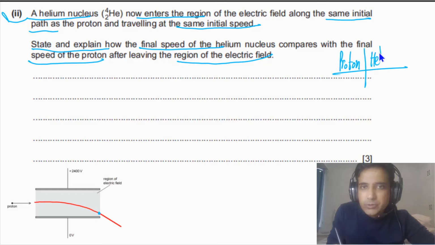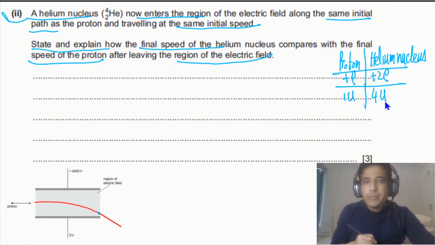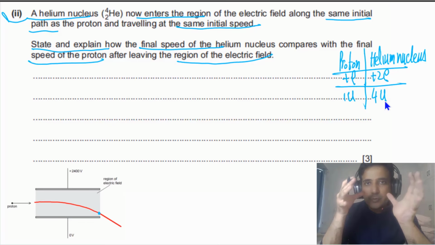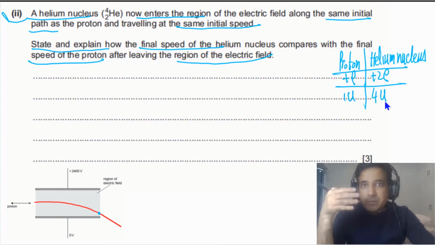So first of all we can compare these two. The proton has charge plus e and the helium nucleus has charge plus 2e, and the mass of proton is equal to 1 u and the mass of helium nucleus is equal to 4 u. U is atomic mass unit. So the mass of helium nucleus is 4 times greater than the mass of proton, and the charge on helium nucleus is 2 times greater than the charge on proton. And we need to compare their final speeds.